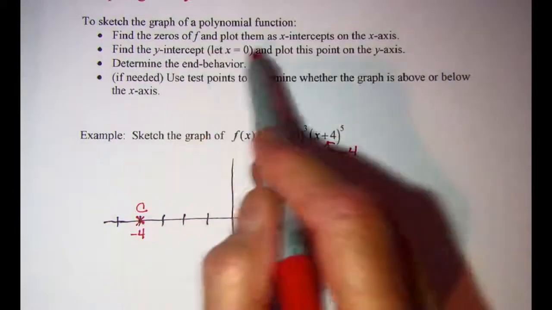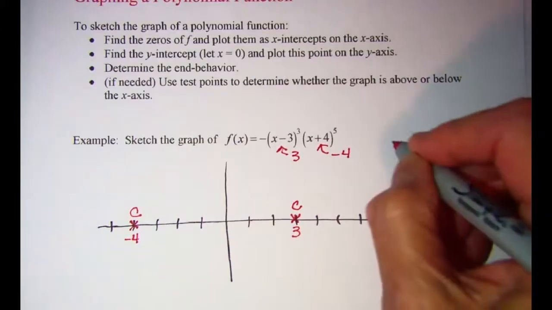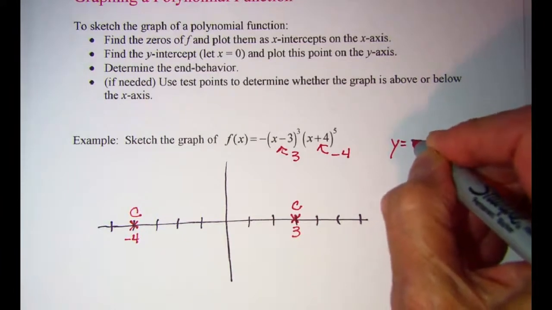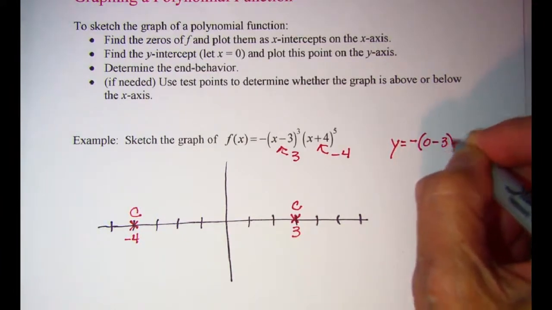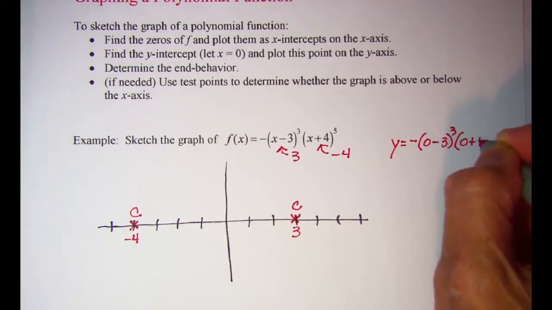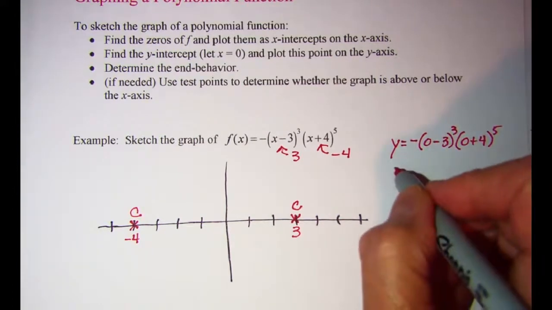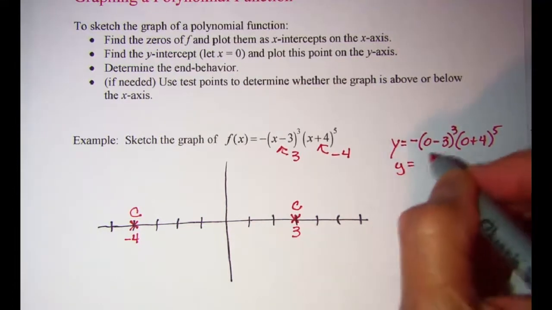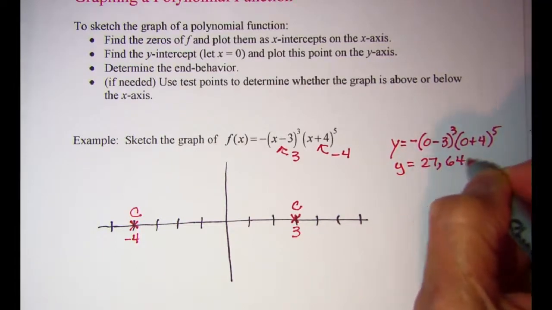My y-intercept, I'm going to let x equal 0. So I have y equals a negative 0 subtract 3 quantity cubed times 0 plus 4 to the 5th power. This y value is 27,648.